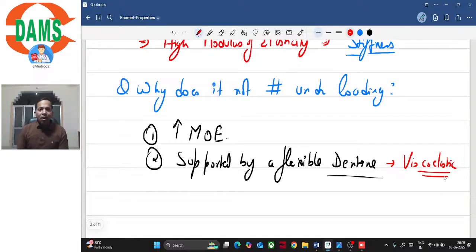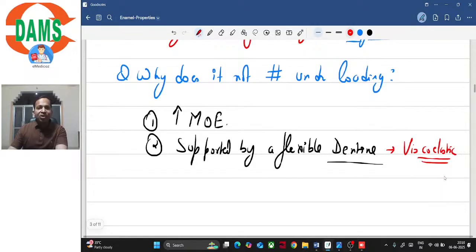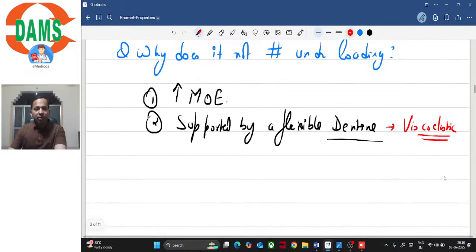So why does the enamel not fracture under occlusal loading? Because first, it has high modulus of elasticity, or you can say it is stiff, and it is supported by a viscoelastic or flexible dentine, right? So since it is viscoelastic, it absorbs the occlusal force and gradually releases it, right? So there is no sudden change in the force that is experienced by enamel. So that's why the fracture of enamel is usually prevented, right?